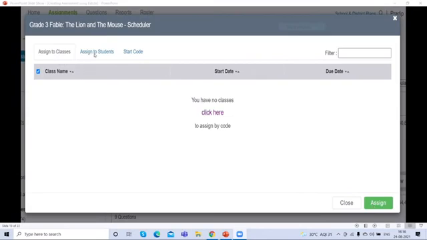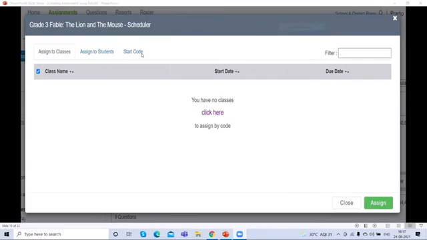If you want to assign the assignment to a particular student, you will find the list of the students you added into your class, and you will find the students to whom you want to send the assignment. You can click before the name of the student and click this assign button. The assignment will be sent to the particular students whom you want to send.